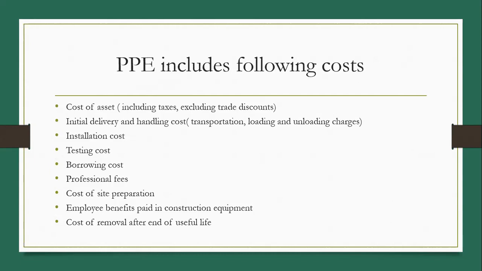So while preparing the location or site for the plant, we need to spend certain amount. It is infrastructure cost, but as this cost is incurred for installation of particular machinery, it is part of the cost of that machinery. So any amount paid for site preparation is part of that fixed asset cost. And last one is cost of removal after end of useful life.